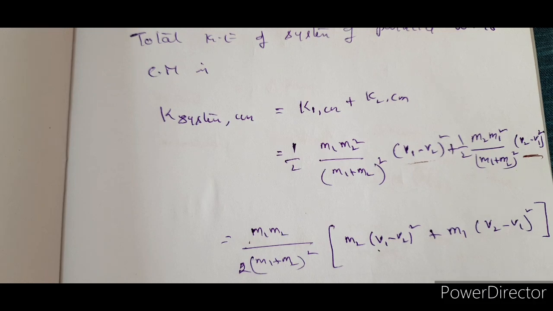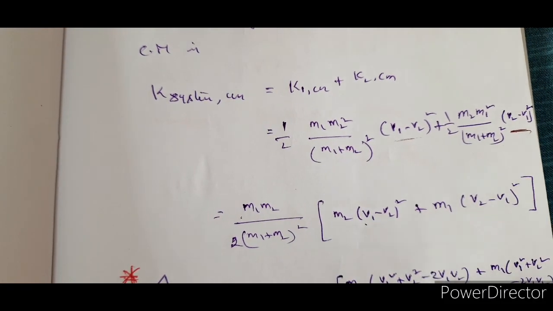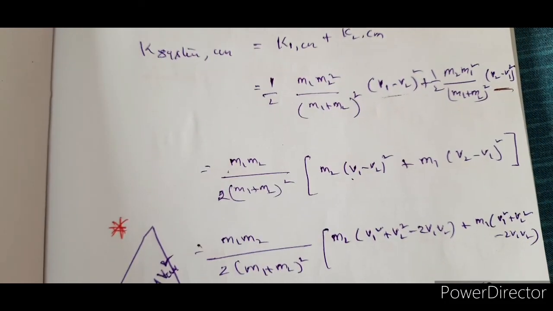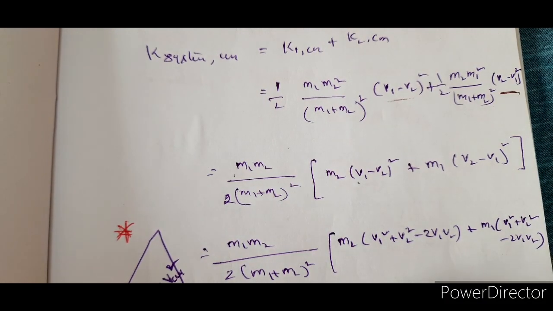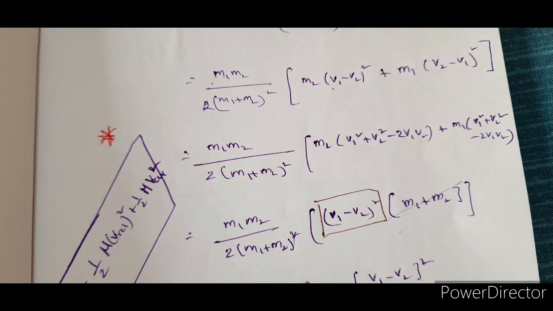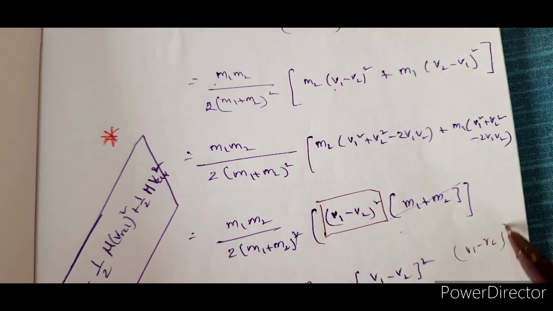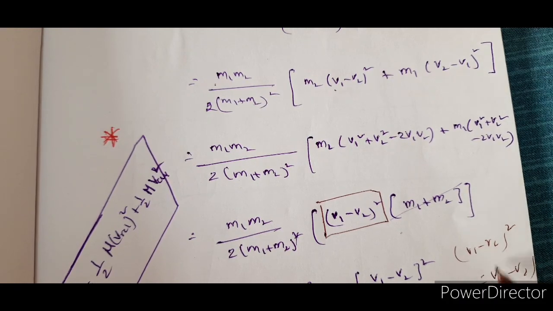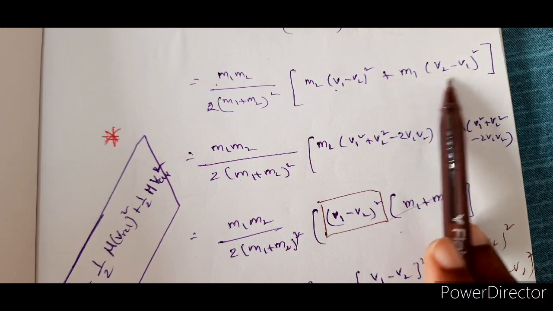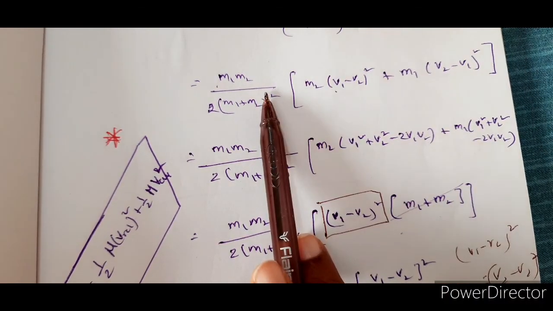So if you get into the derivation part, it is v1 square plus v2 square minus 2v1 v2. So I will take both as the same, v1 minus v2 whole square. Right? Because v1 minus v2 whole square is equal to v2 minus v1 whole square. Thus, in place of v2 minus v1, I can replace it with v1 minus v2 whole square and take it out common, right?